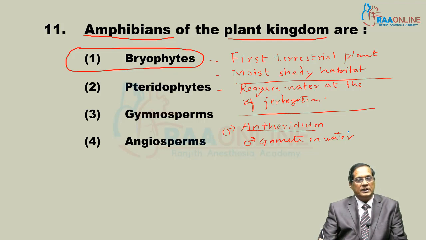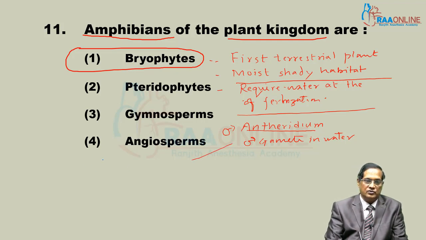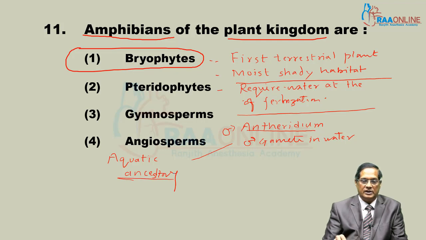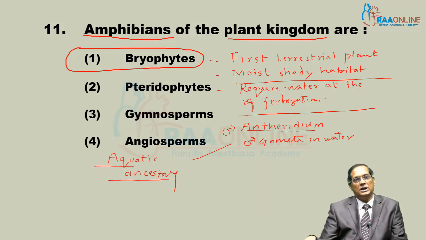So, at the time of fertilization or sexual reproduction, water is essential. And male gamete in water represents their aquatic ancestry. That is, bryophyte ancestors are aquatic. Aquatic ancestry is represented by their male gamete in water. So, that is why they are called amphibians of plant kingdom.